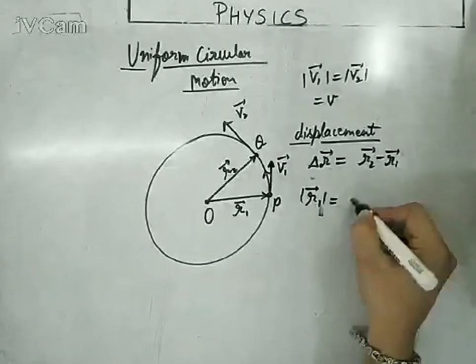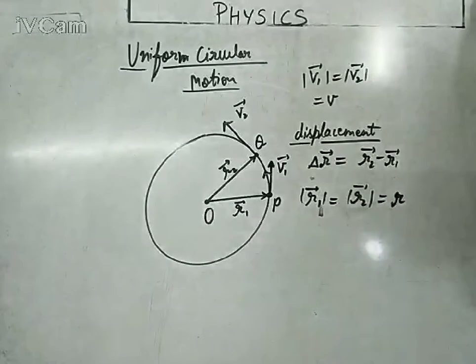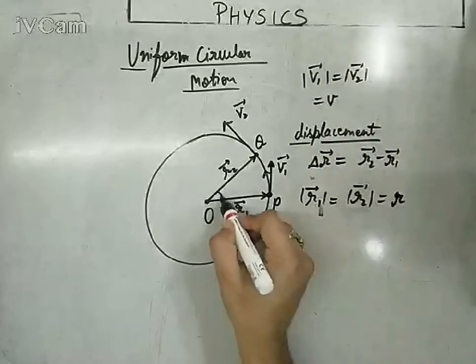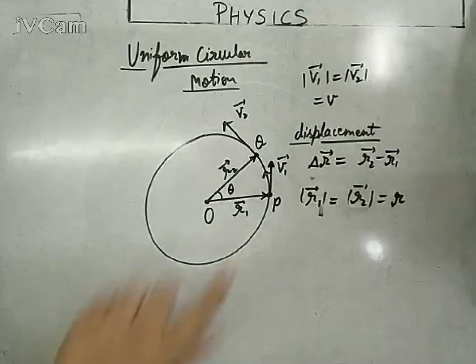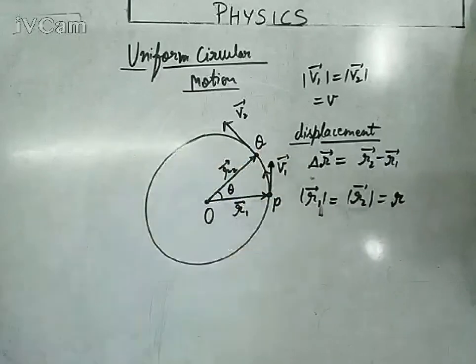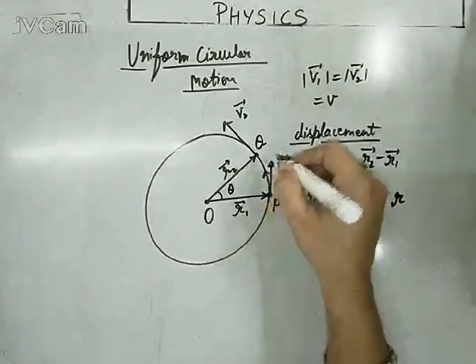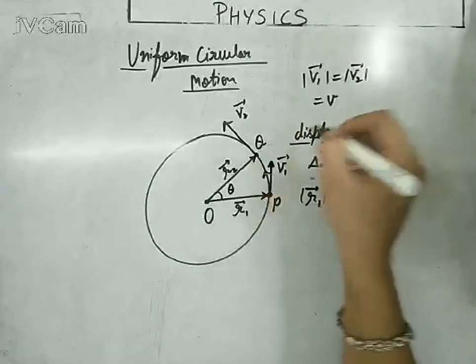Let's call it simply R, the radius R. So now the particle has been displaced with an angular displacement theta. In this triangle OPQ, for a small angle, the displacement vector is the PQ vector. Keep this in mind: the displacement vector is the PQ vector.